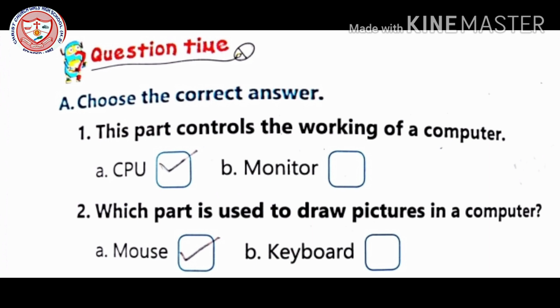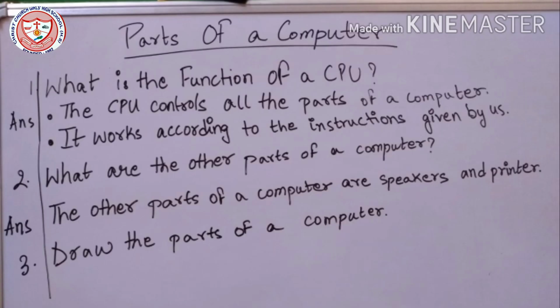So tick CPU. Number 2. Which part is used to draw pictures in a computer? Mouse or a keyboard? Yes, mouse.